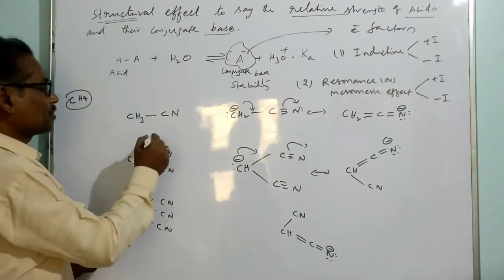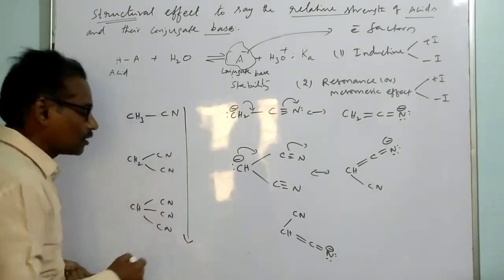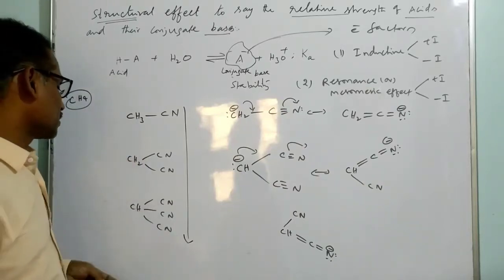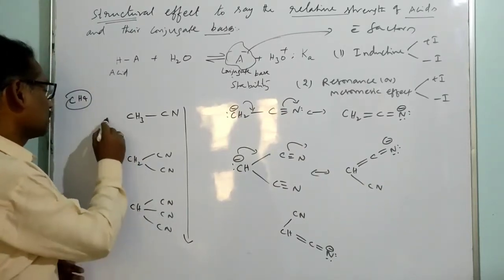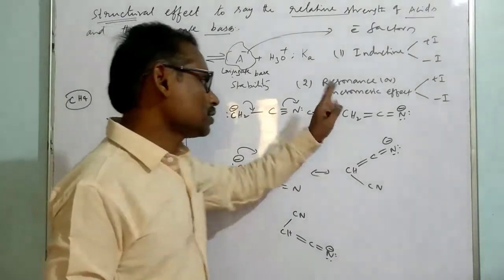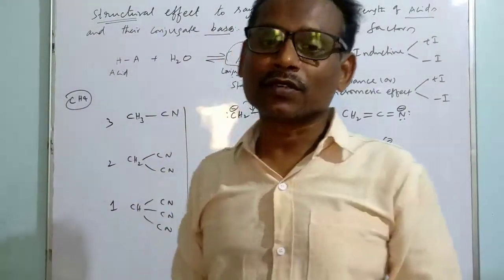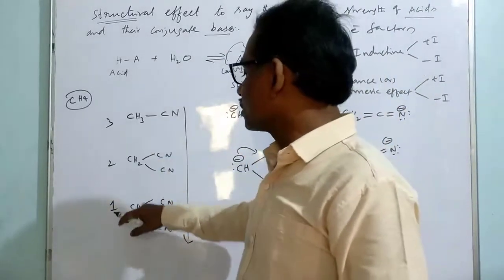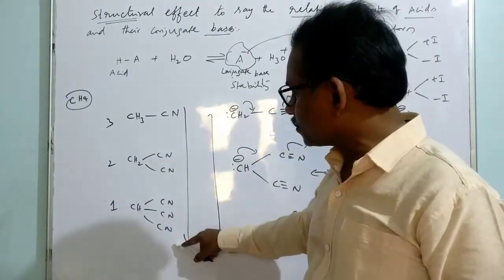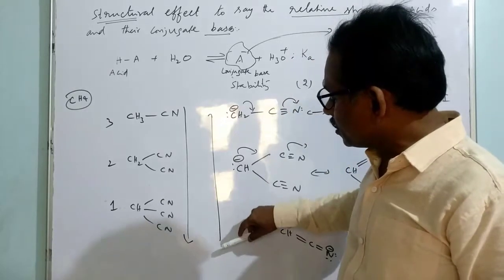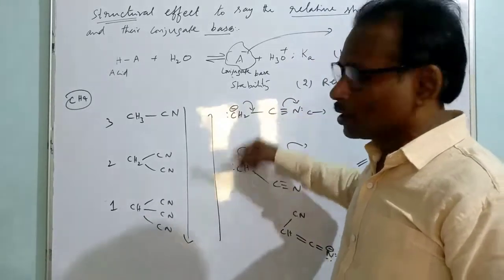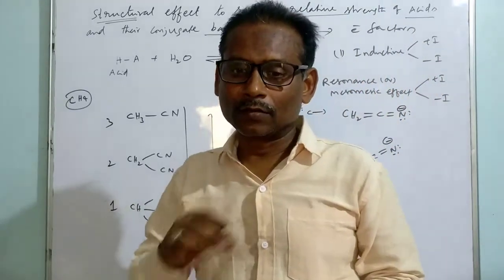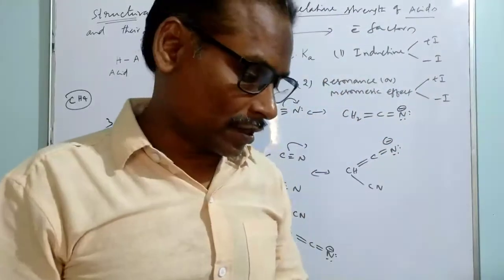So the order of first extent, what happens? It gradually increases. So the order of first extent gradually increases. It is first, second, third. In this way, the resonance concept is helpful to give the order of first extent in these three compounds. Once we know the order of first extent, then for the three compounds from top to bottom, basic strength increases from down to up among the respective conjugate bases. So this is based on the resonance we can put the discussion.